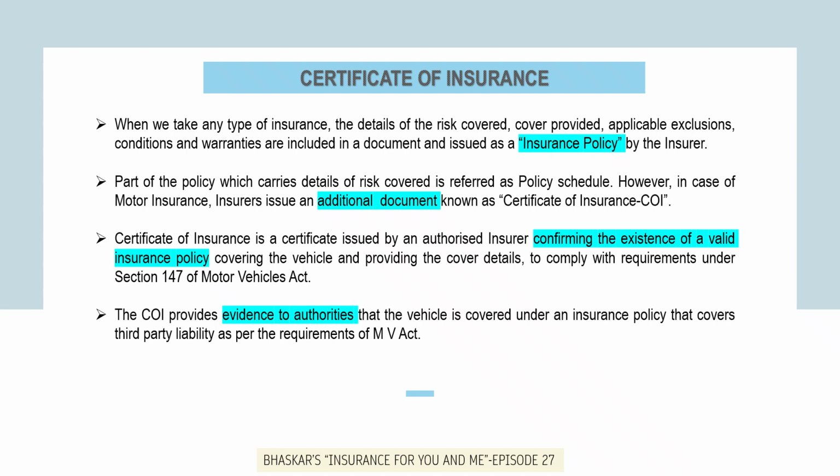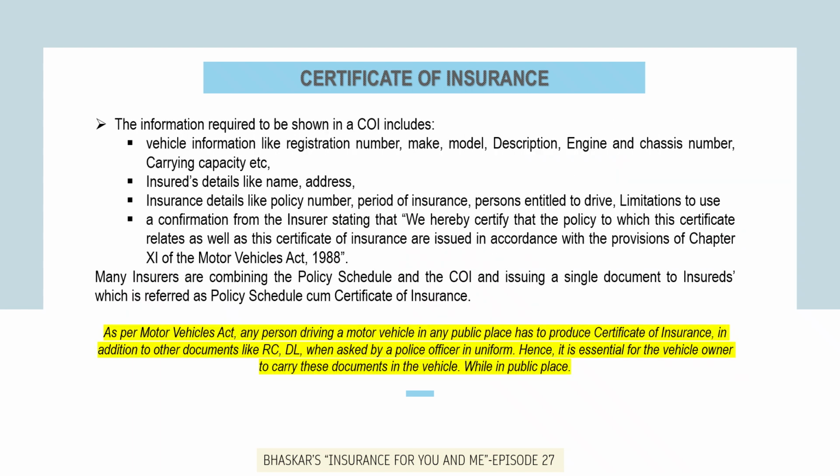However, in case of motor insurance, insurers issue an additional document known as Certificate of Insurance, briefly COI. The Certificate of Insurance is a certificate issued by an authorized insurer confirming the existence of a valid insurance policy covering the vehicle and providing the cover details to comply with requirements under Section 147 of Motor Vehicles Act. The Certificate of Insurance provides evidence to authorities that the vehicle is covered under an insurance policy that covers third-party liability as per the requirements of Motor Vehicles Act.